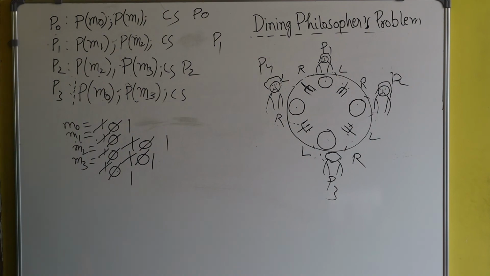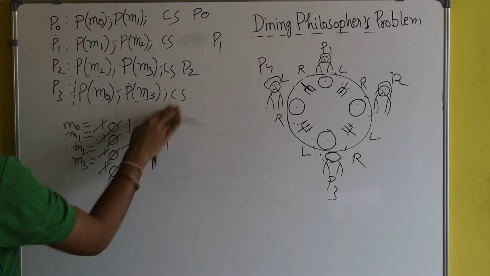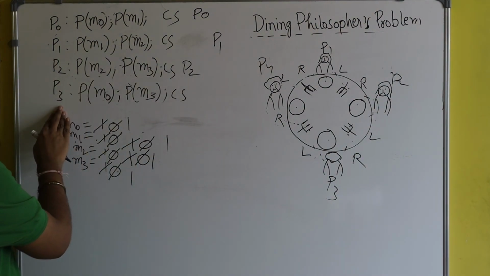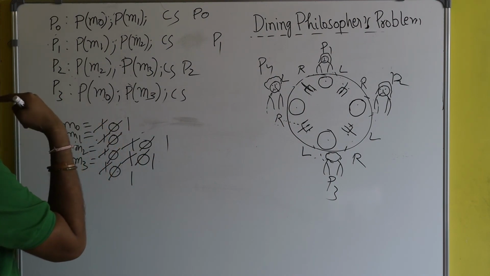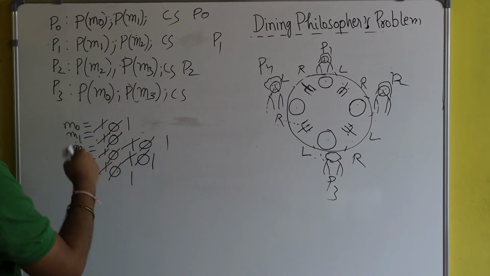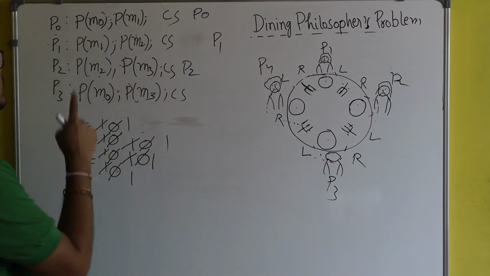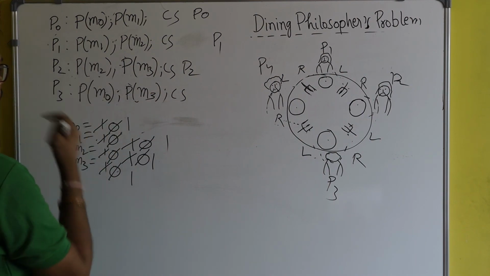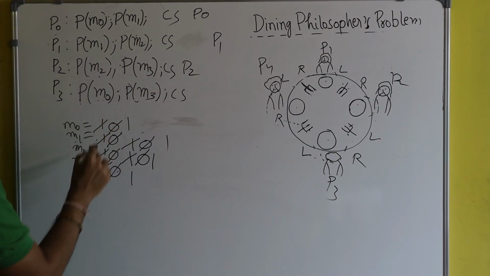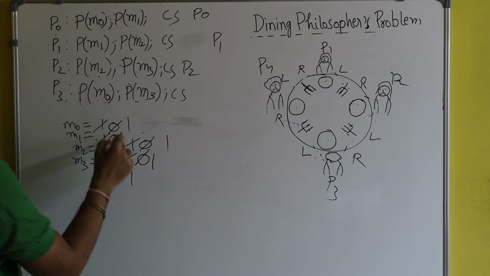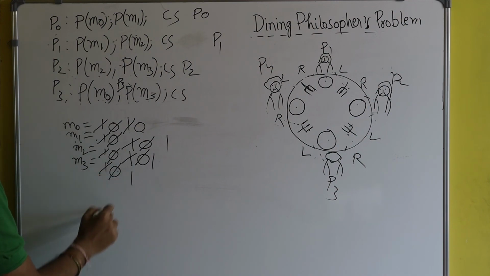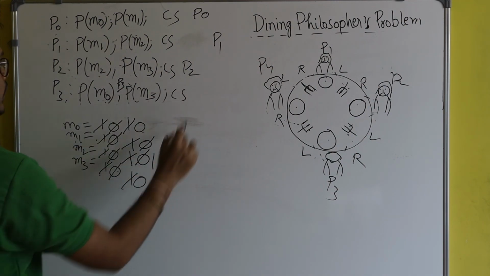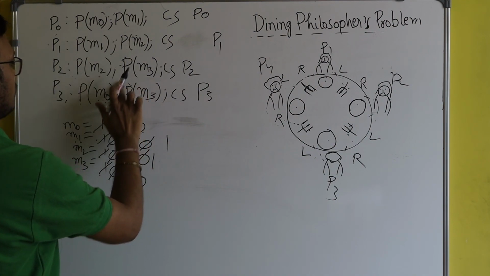Now only one process is blocked here, P3. This time P3 can successfully enter the critical section. Why? Because P3 is the only process left to enter the critical section, and M0 and M3 are both 1. So P3 will successfully execute the down operation on M0 and M3. P of M0: M0 is 1, so P3 will make it 0. Then P of M3: M3 is 1, P3 will make it 0, and after that P3 also enters the critical section.